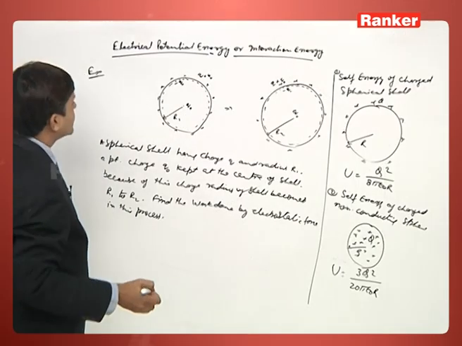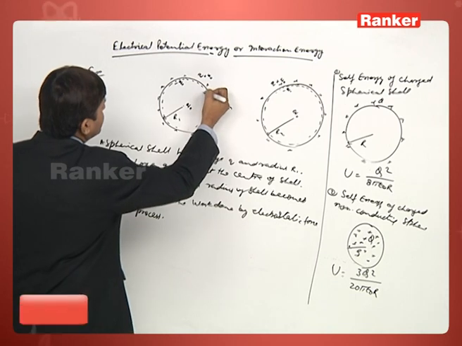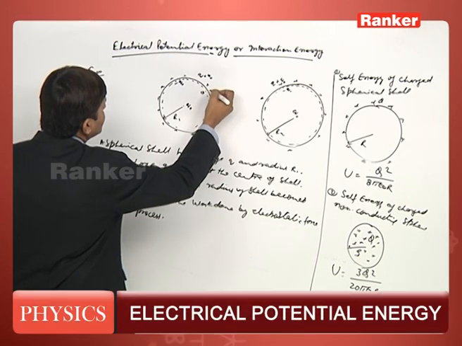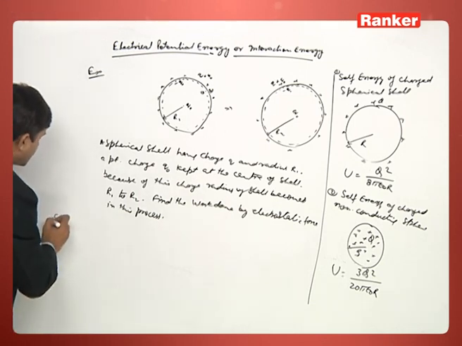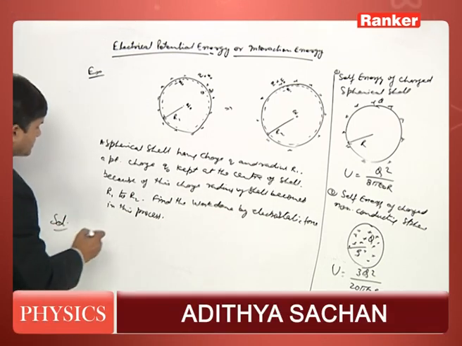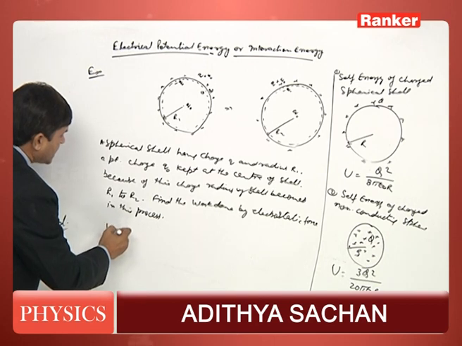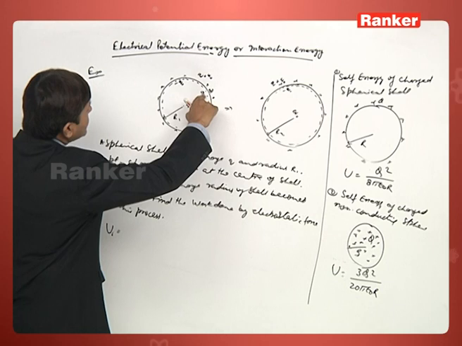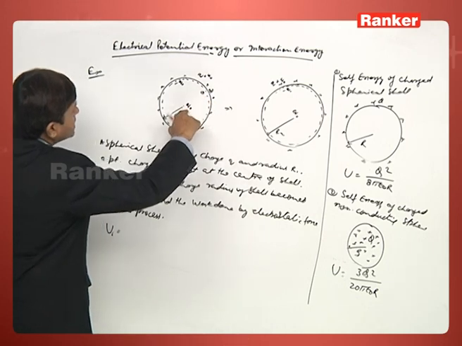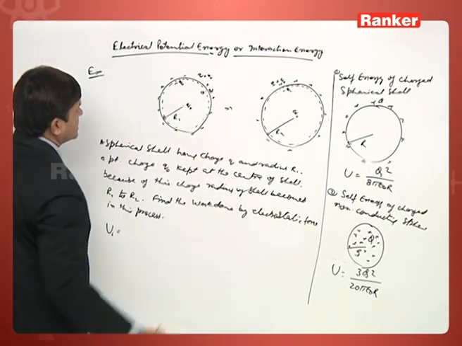So, there are two surfaces, one inner surface, another outer surface. When we are talking about interaction energy, initial energy means interaction energy between q naught and inner surface, q naught and outer surface.